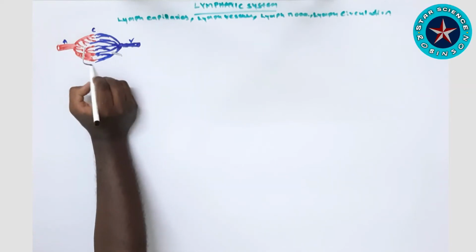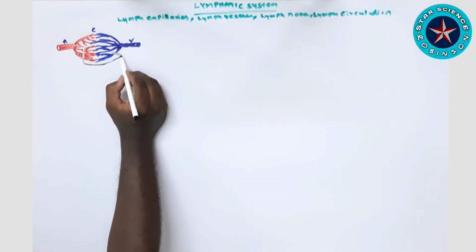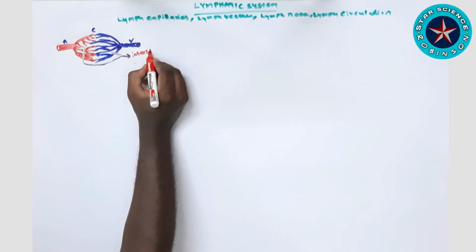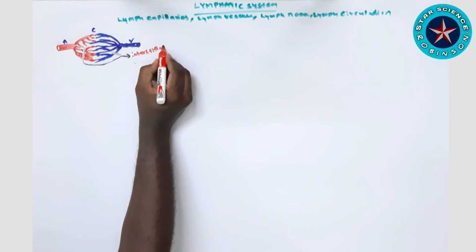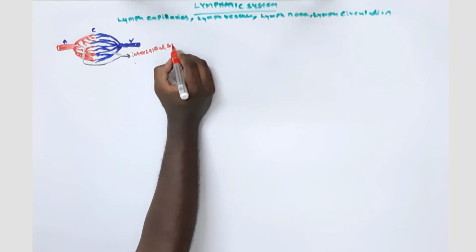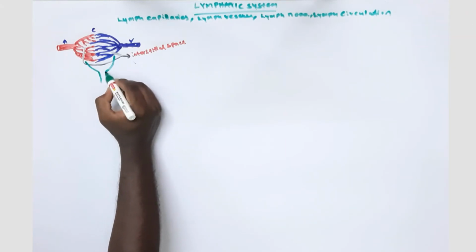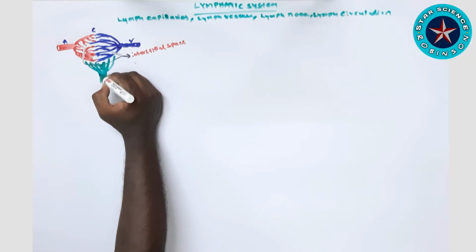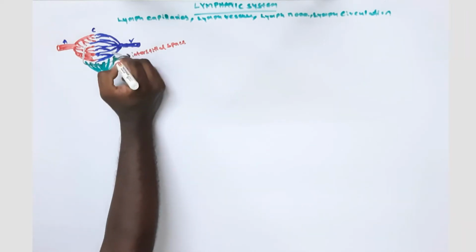Right now I am showing you in our diagram where the interstitial space is present, and how the lymph capillaries originate as blind-end tubes in the interstitial space.